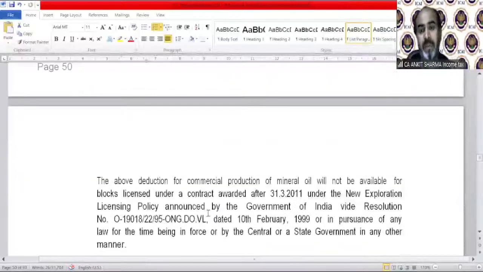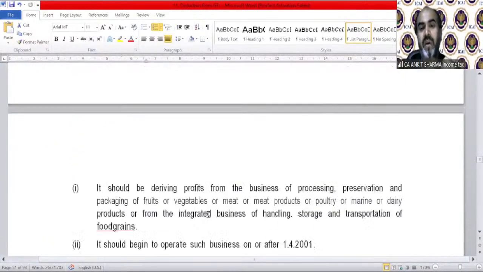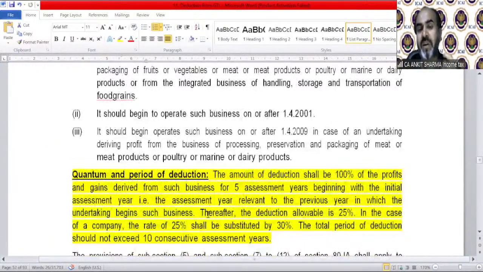Then 100% for 7 consecutive years, and for this fruit and vegetable purpose 100% for 5 years, and for the next 5 years it is 25%, and if you are a company then it will be 30%.